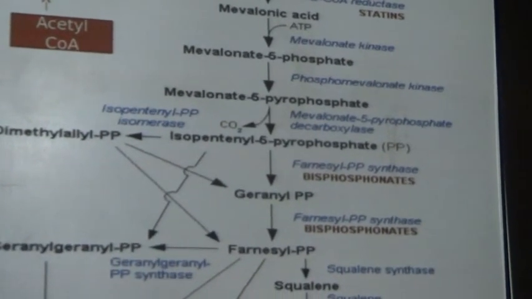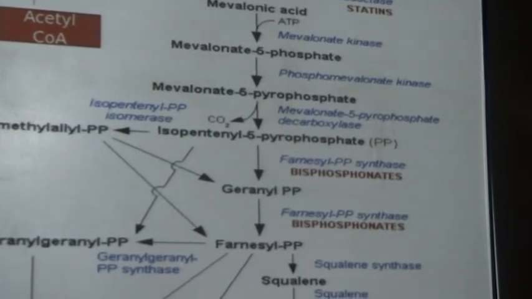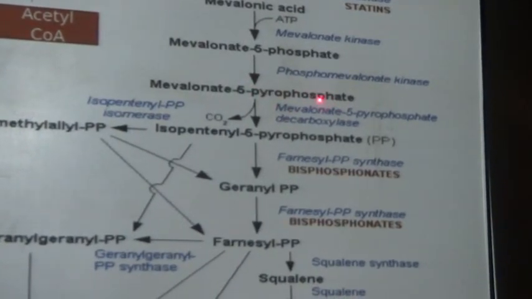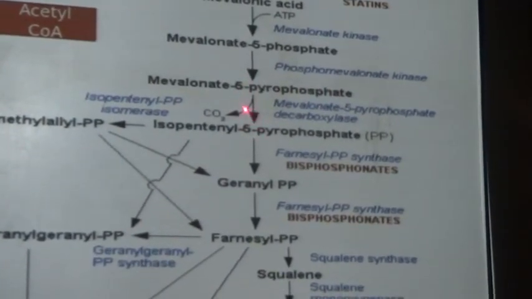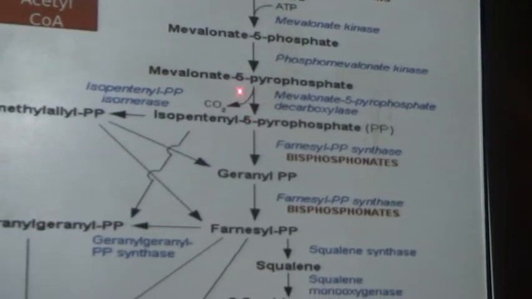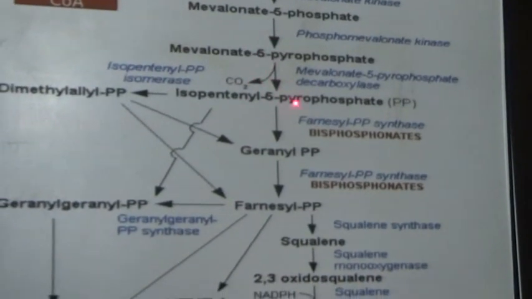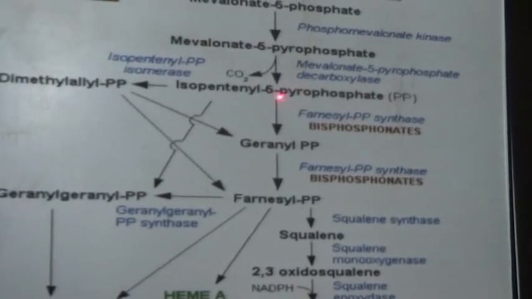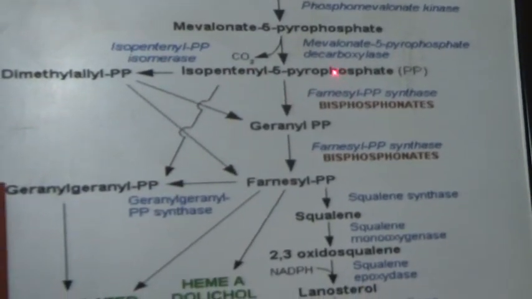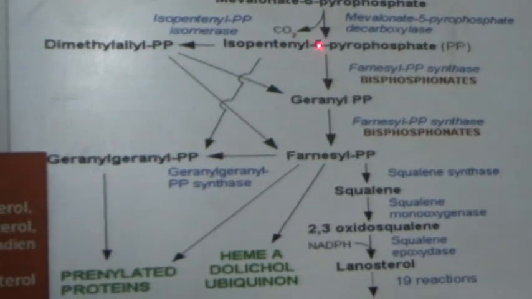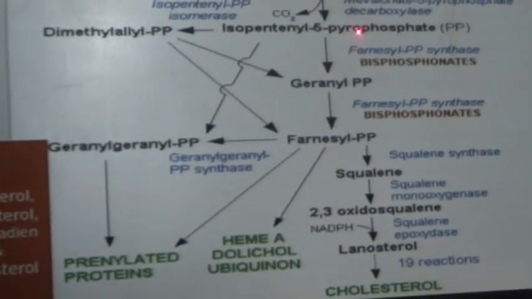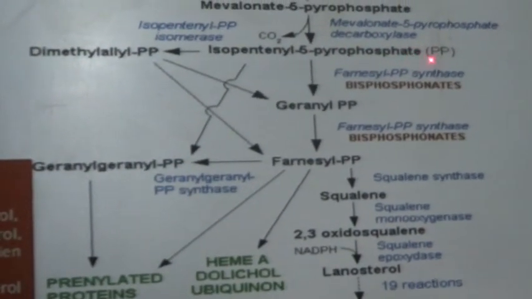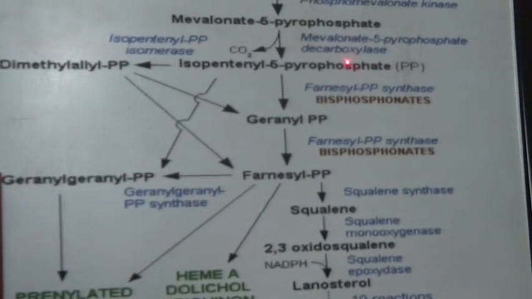Finally, mevalonate 5-pyrophosphate, by the decarboxylation process, produces the first isoprenoid unit, called isopentenyl pyrophosphate. Now we are talking about the synthesis of isoprenoid units, and this first isoprenoid unit contains 5 carbons.